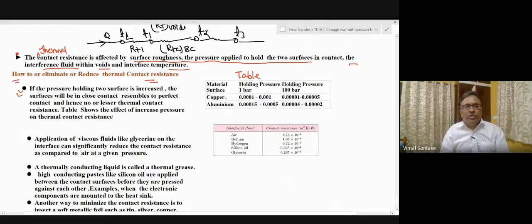So if two copper surfaces are in contact and the holding pressure between these two is 1 bar, the value of thermal contact resistance varies from 0.001 to 0.001. But if the pressure is increased to 100 bar, the thermal contact resistance will reduce to 0.0001 to 0.00005.